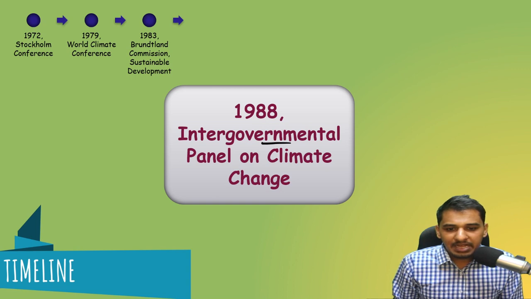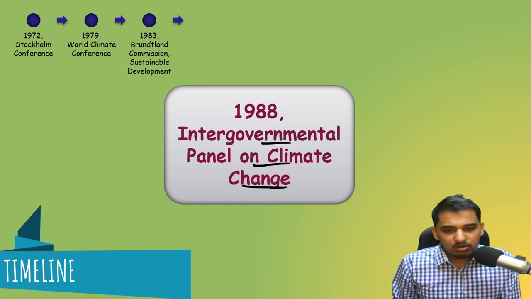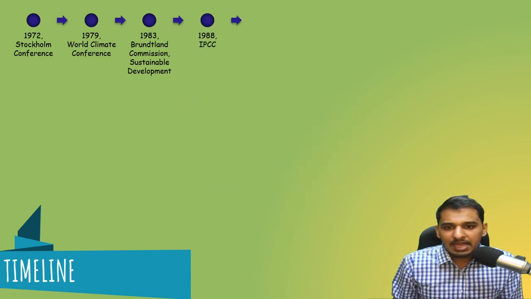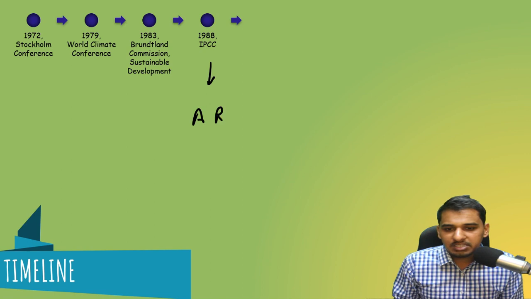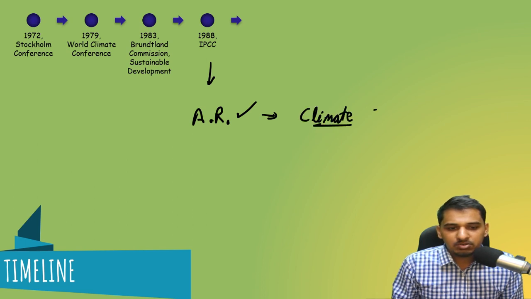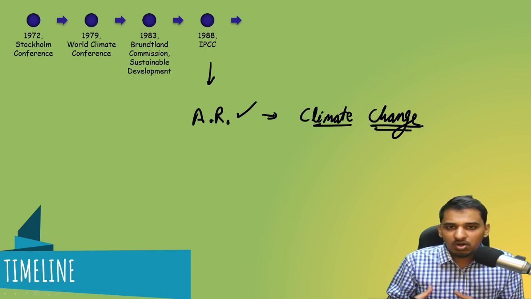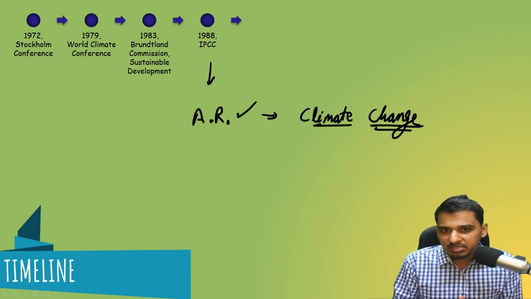Then in 1988, IPCC, that is Intergovernmental Panel on Climate Change, was established. Now this IPCC is again a very important body, because it releases various assessment reports. We'll be seeing this in detail about climate change. It releases various assessment reports on climate change, and these assessment reports form the bedrock of many research which are